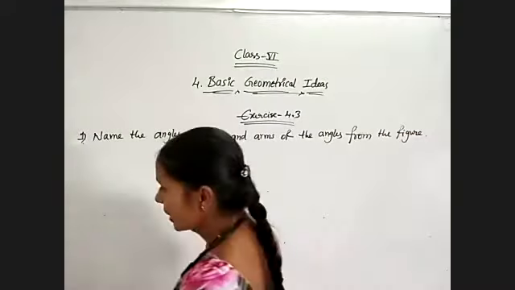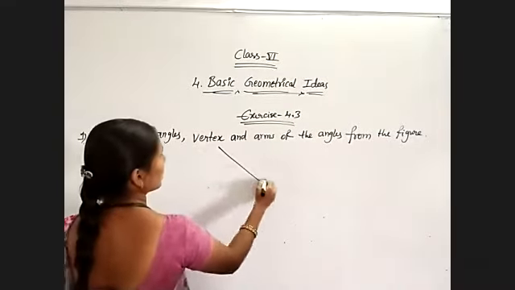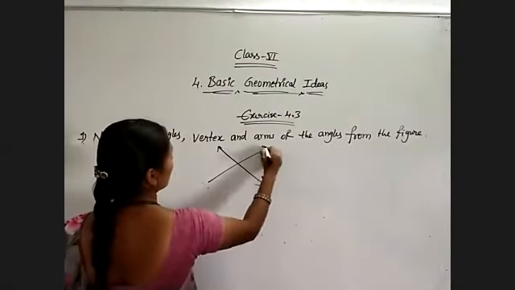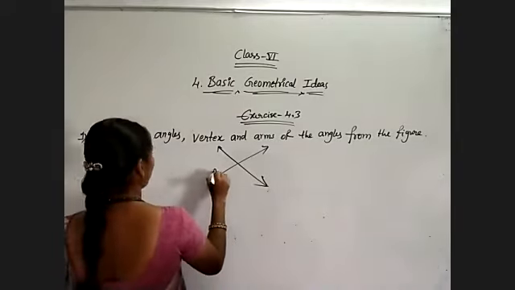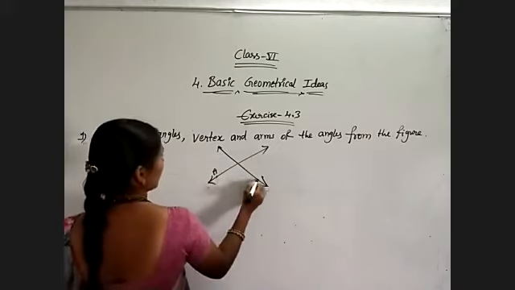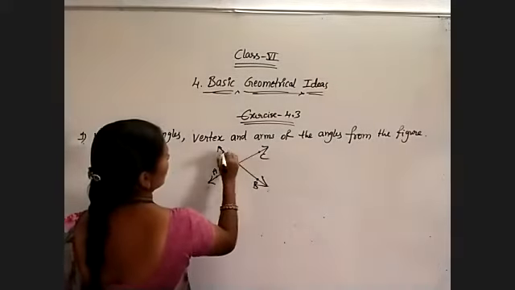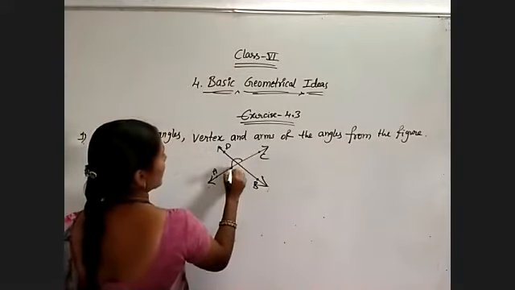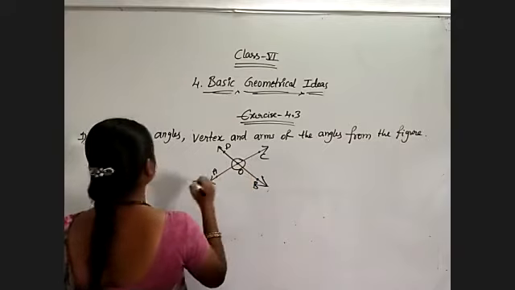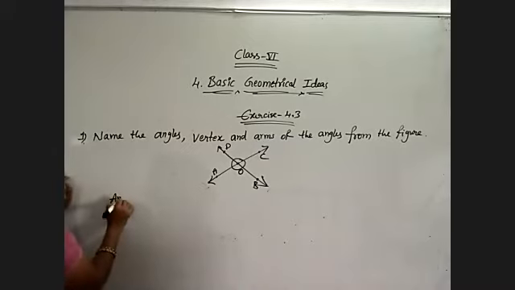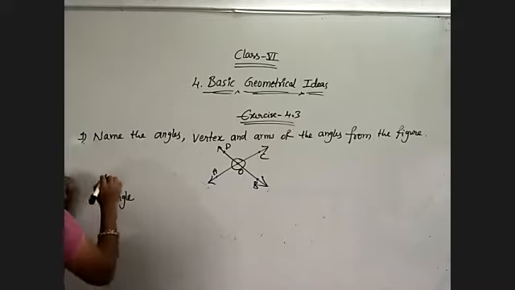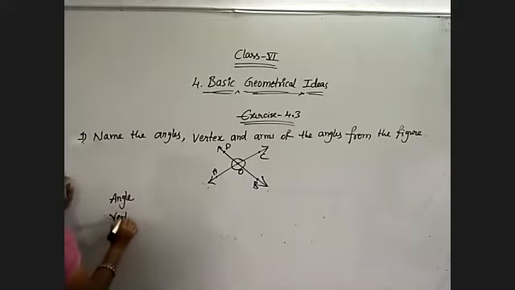So my points are A, B, C, D, and here every side is given by O. Angle, vertex, arms.